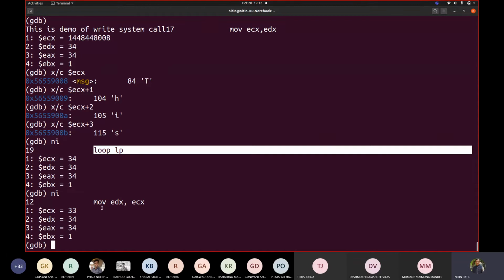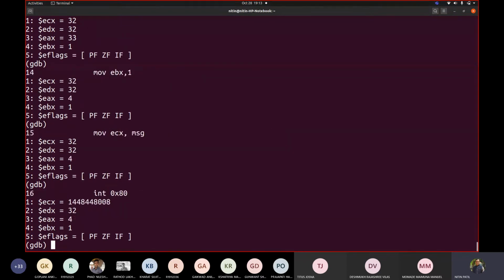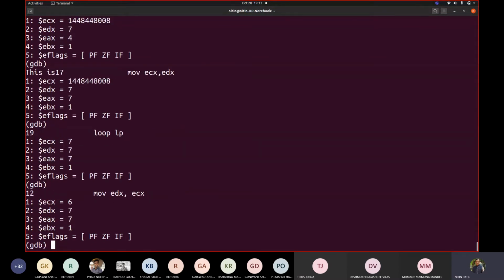ECX is 0 or not. If it is 0, so suppose I write display $eflags. So these are the flags, correct? So let us continue this. Let us reach ECX value to be 1, and then we will see what happens. 7, 6, 5, 4, 3.